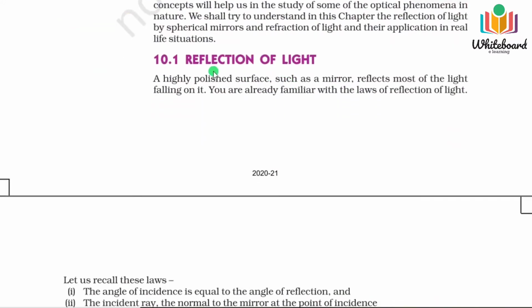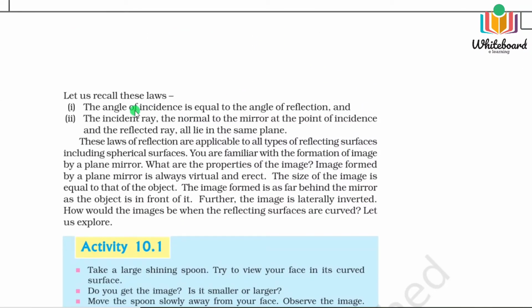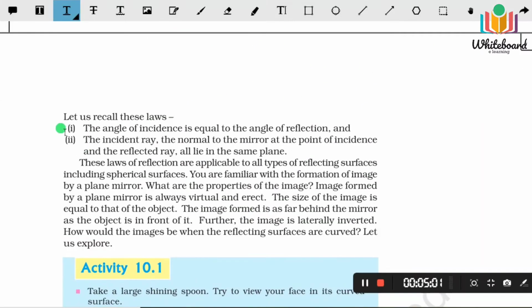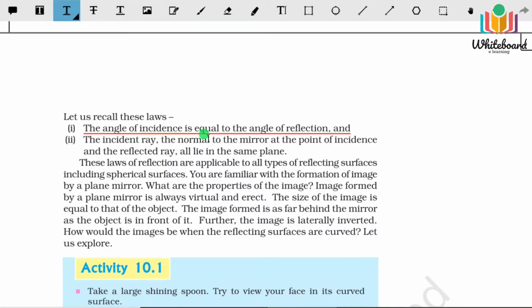So first of all, reflection of light. What are the laws? Now you can see here the two laws for reflection. It is written here, the first one: the angle of incidence is equal to the angle of reflection, and the second law is that the incident ray, the normal to the mirror at the point of incidence, and the reflected ray all lie in the same plane. So you have heard about that, you know that well also.